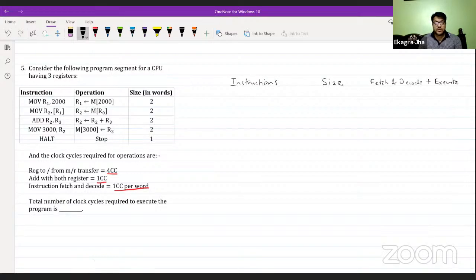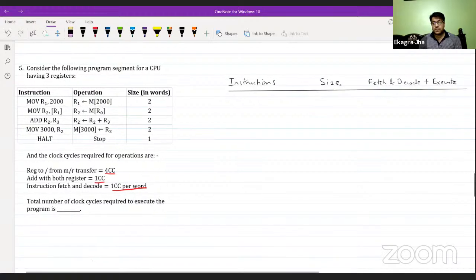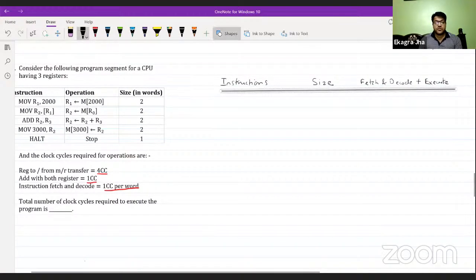Let me draw it first so that we can have a clearer view of this explanation.